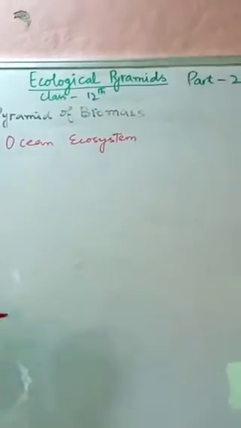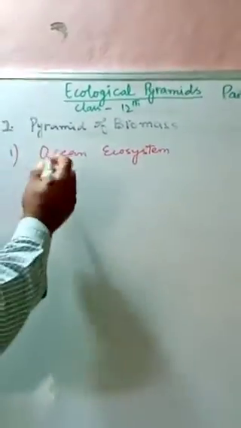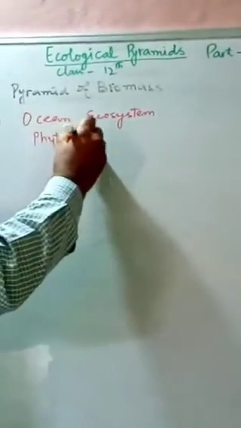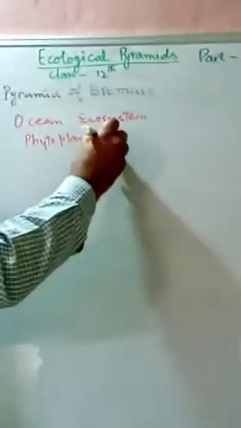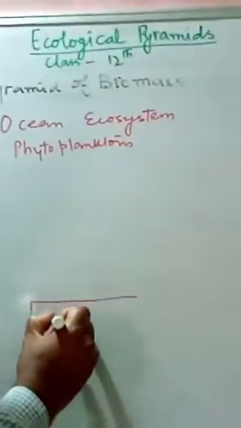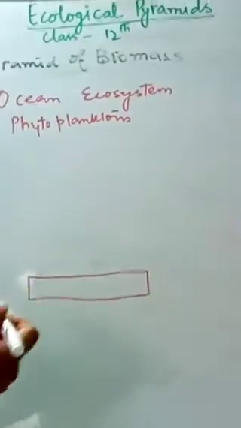In the ocean ecosystem, the producers are the phytoplanktons. These phytoplanktons have some weight, dry weight or fresh weight.